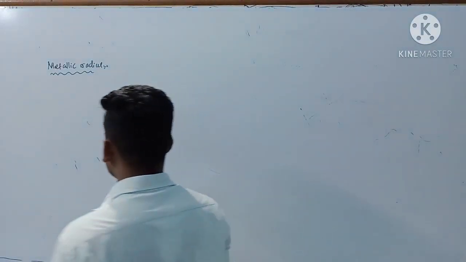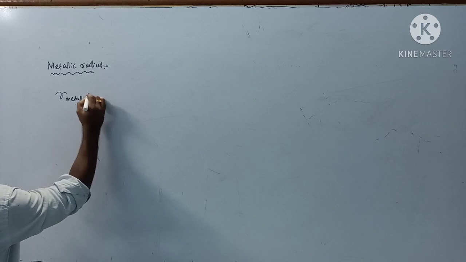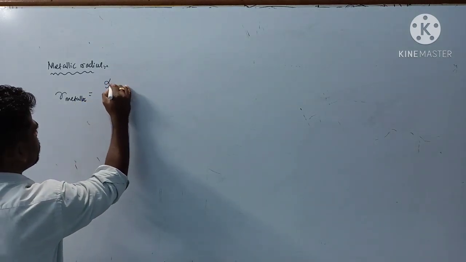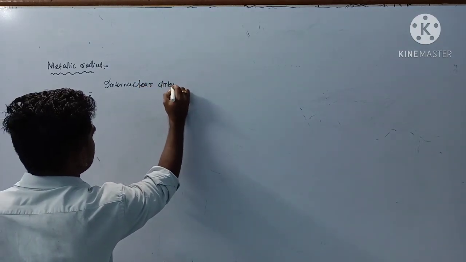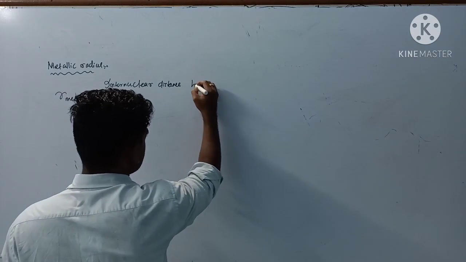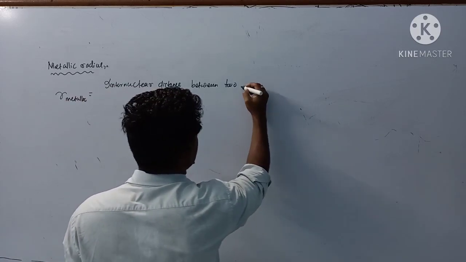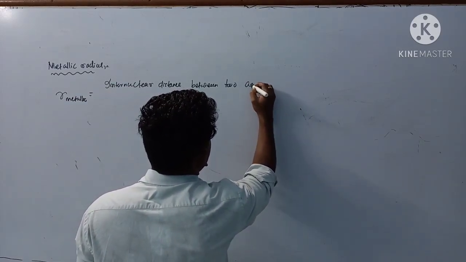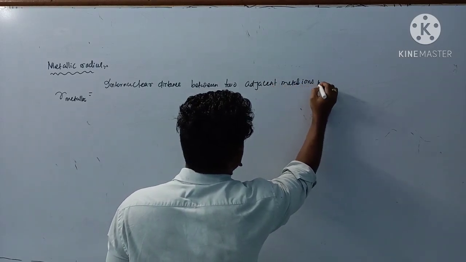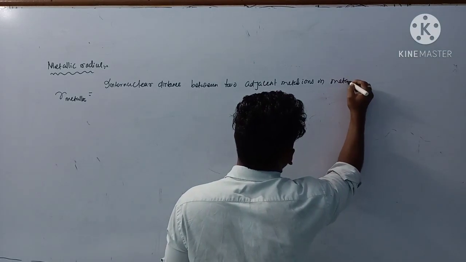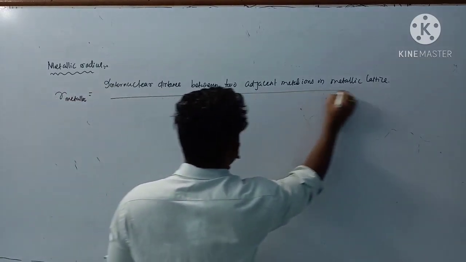So R metallic is the internuclear distance between two adjacent metal ions in the metallic lattice divided by 2.